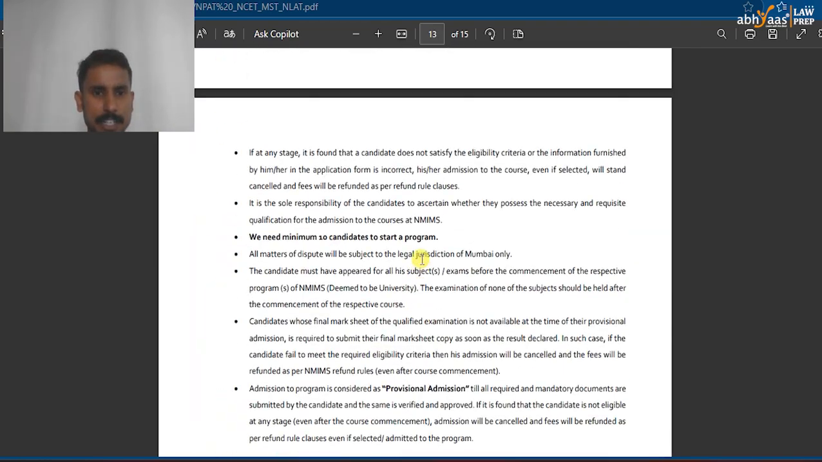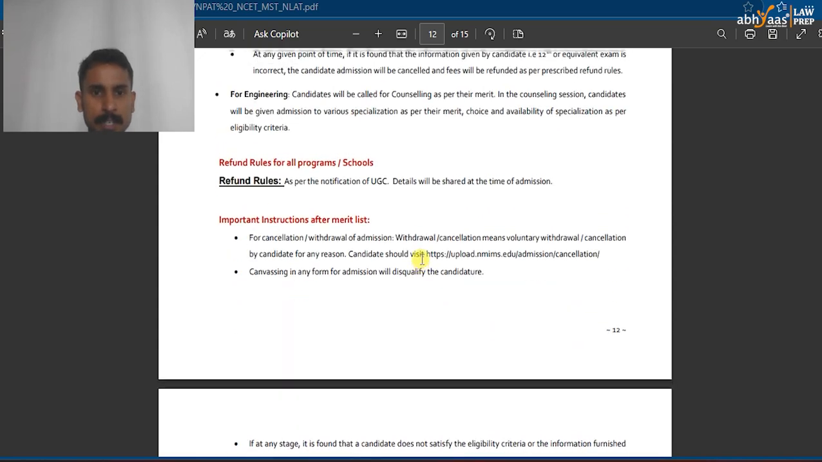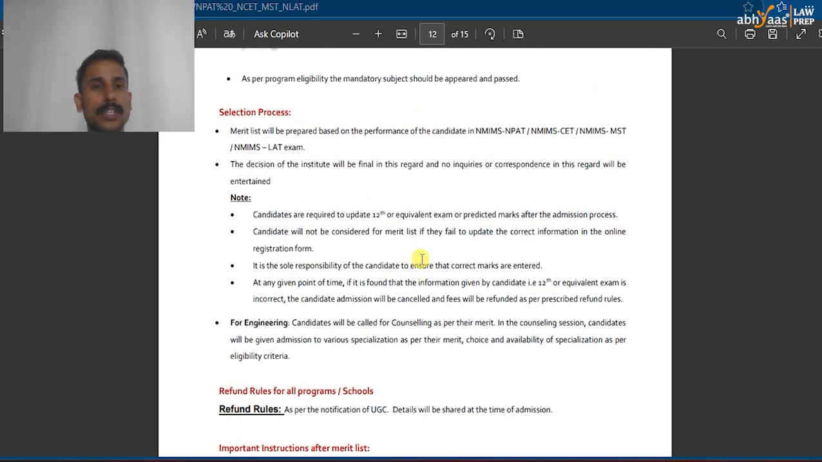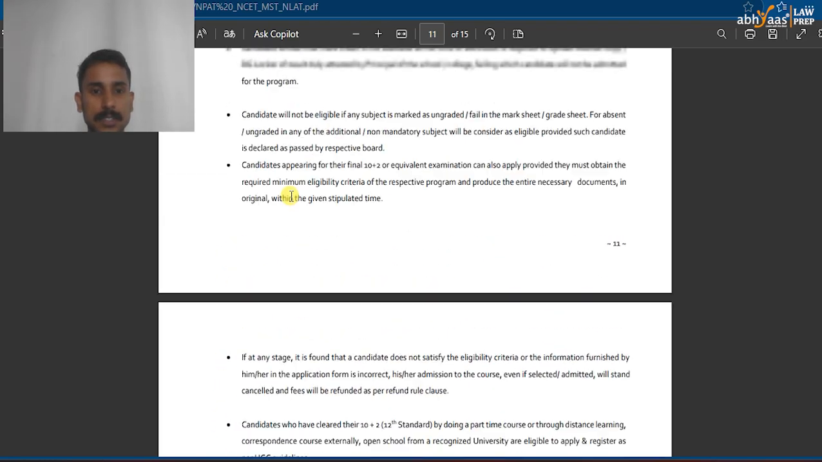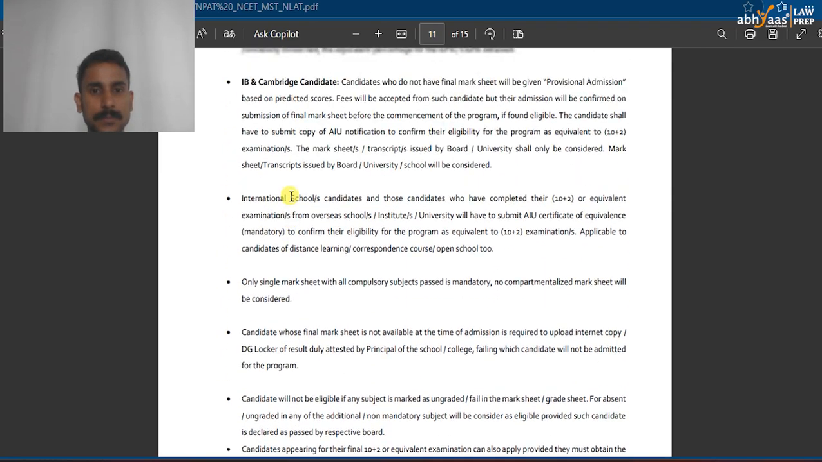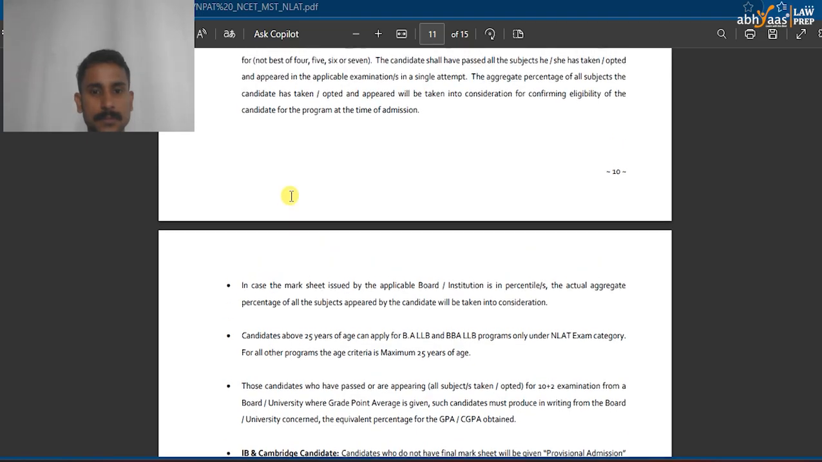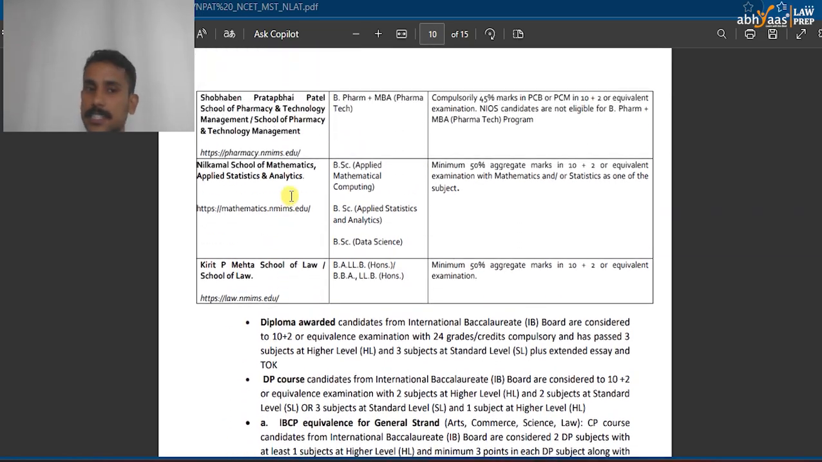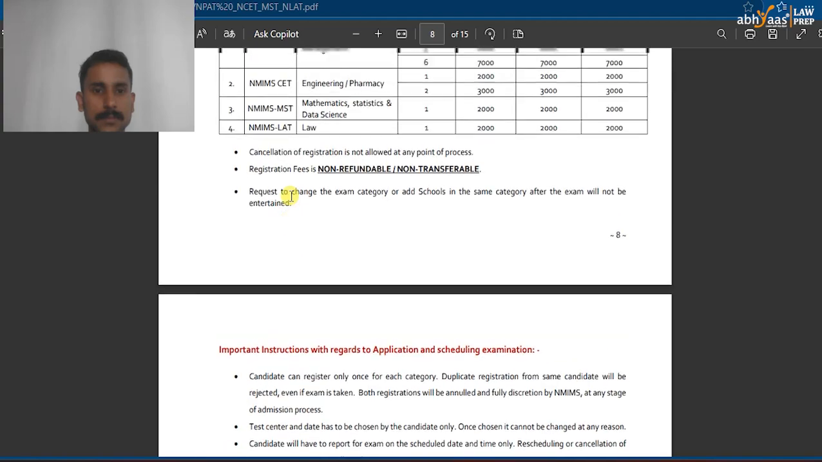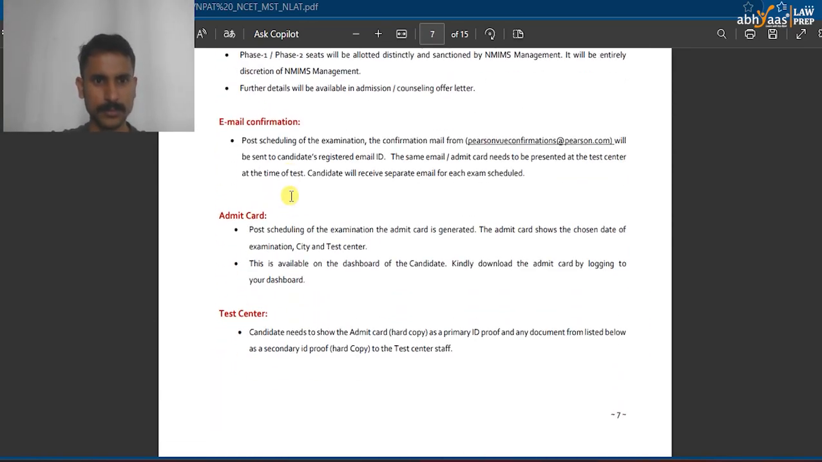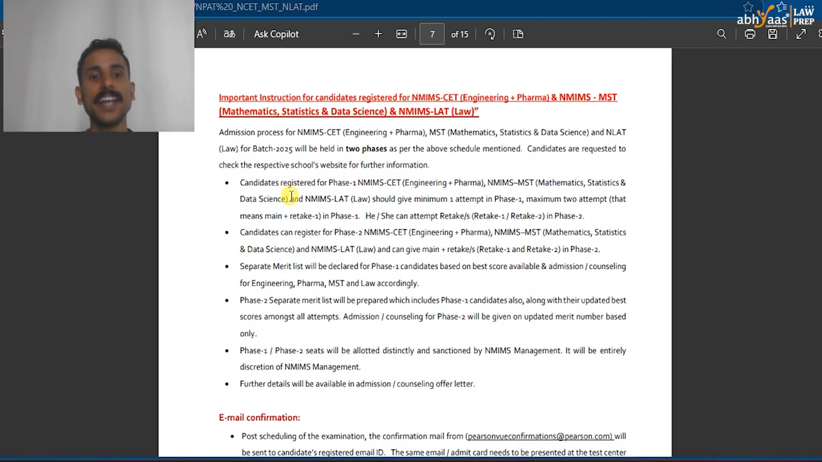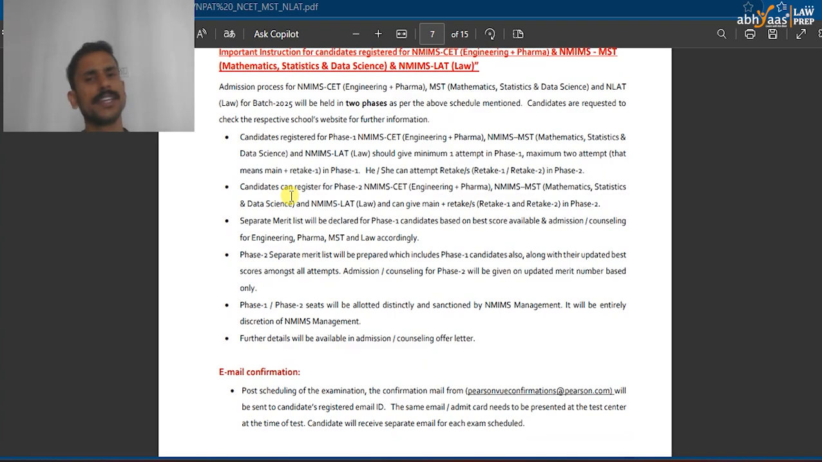This is something that they have mentioned in the notification as well. We'll look at that. Just give me a second. I can't find it, but it's given in the notification itself that between phase one and phase two, it will be at the discretion of the college.